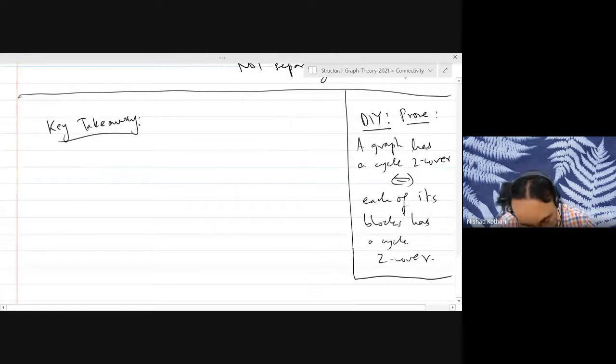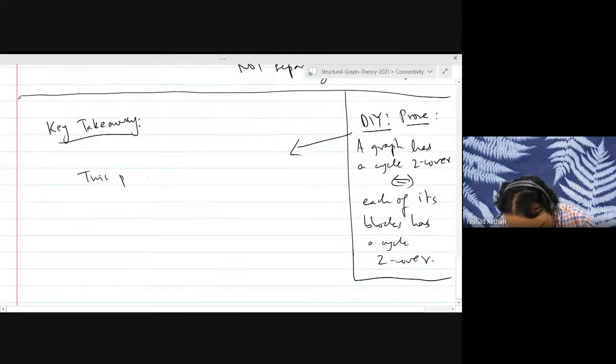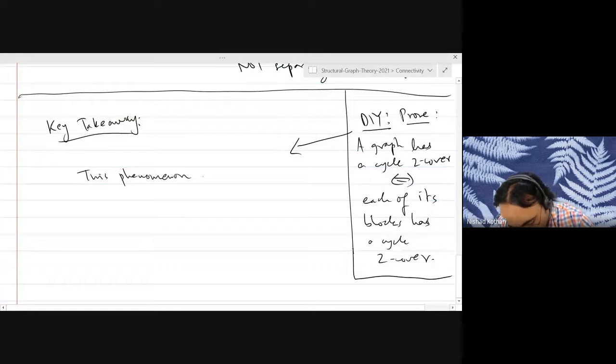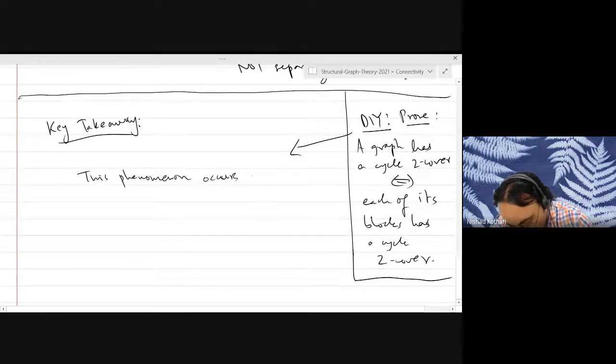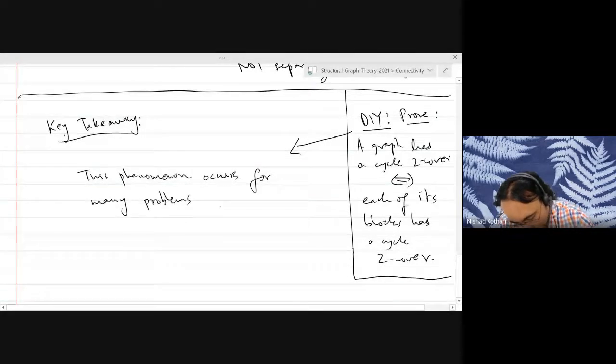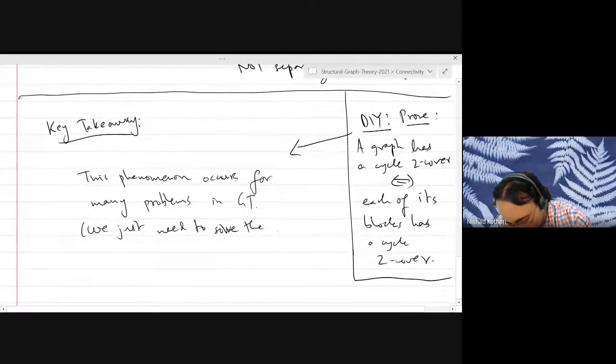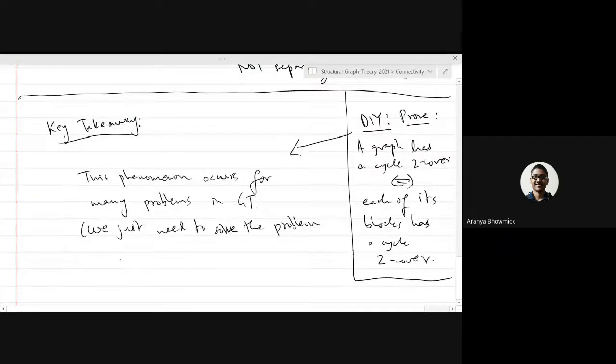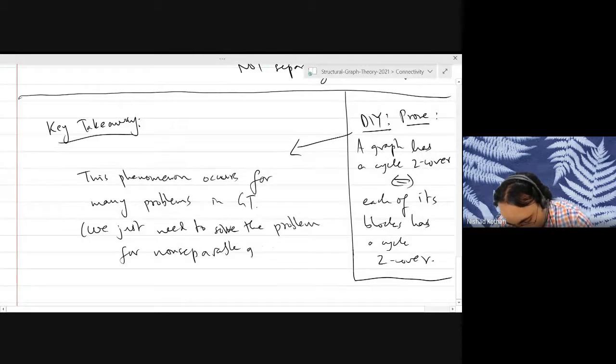And the main point is that this phenomenon occurs for many problems in graph theory. We just need to solve the problem, whatever problem is at hand, for non-separable graphs.